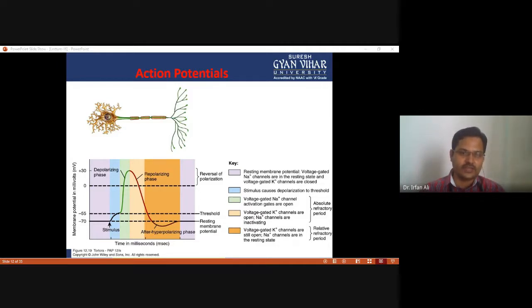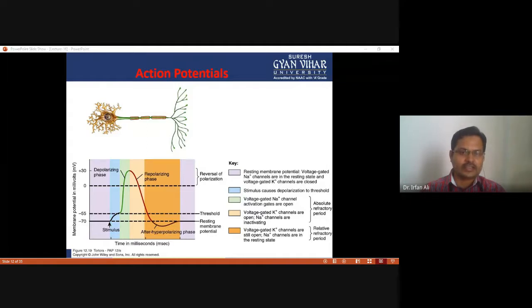See this color. Now the voltage gated sodium channel activation gates are open, and the sodium flow in begins. So it leads to a depolarizing phase, and the depolarization takes place when the stimulus reaches minus 55. And now what happened?